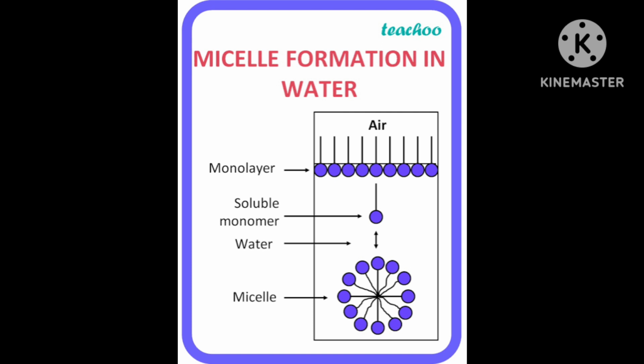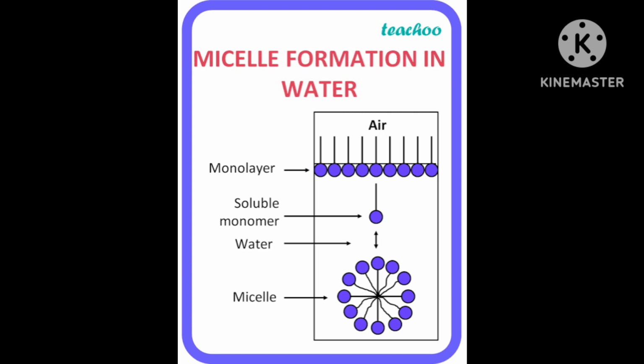But here CH3(CH2)11 SO4, you know that SO4 has 2 minus, so 1 minus is associated with hydrocarbon, and only 1 minus is remaining, which is associated with sodium. This is the example of detergent. And the difference between soap and detergent I told you. There it is a carboxylate ion, COO minus. Here it is the sulfate.